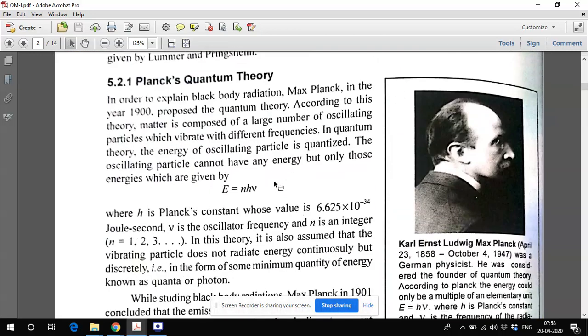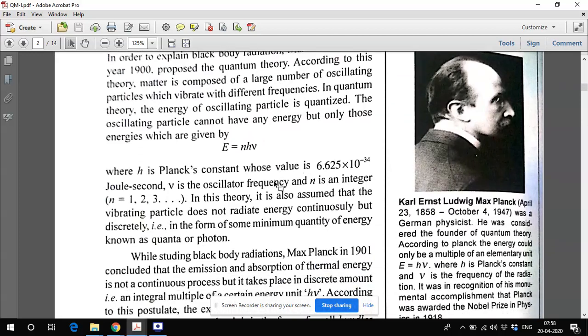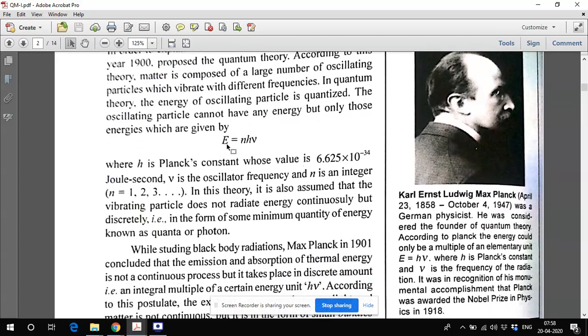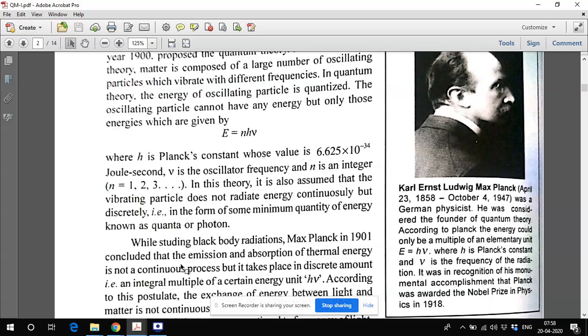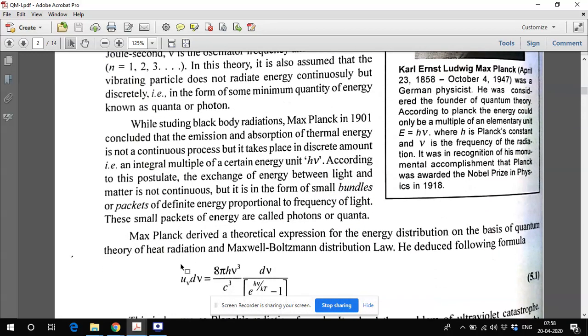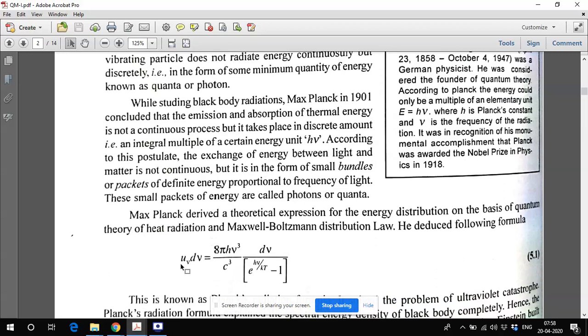What is Planck's quantum theory? We all know this: the quantum energy is equal to h nu. N h nu, where n is the number of quanta there, may be an integer. So energy is transferred in the form of quanta. So this is discretized energy. And on the basis of this discretization of energy, Max Planck in 1901 concluded that this black body radiation is because of a certain energy unit h nu.